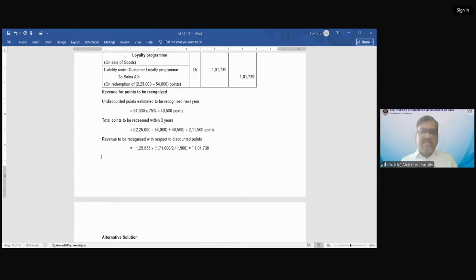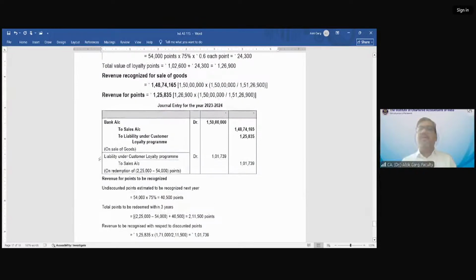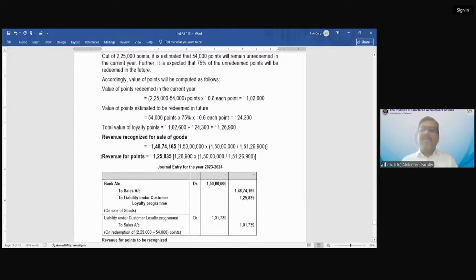So Ruchika is asking, sir, why we have not done 75% on 1,71,000? Ruchika, the loyalty points are 2,25,000. In the question it is written that out of 2,25,000, only 54,000 points are going to be redeemed in future, are unredeemed in the current year. What does it mean? It means the remaining 225 minus 54, which comes out as 1,71,000. These points have already been redeemed.